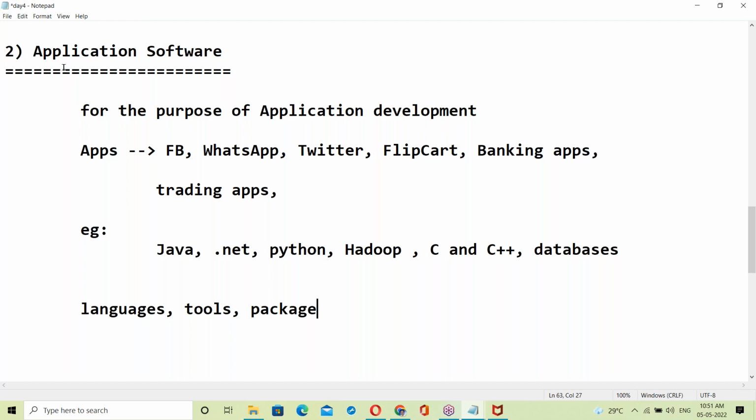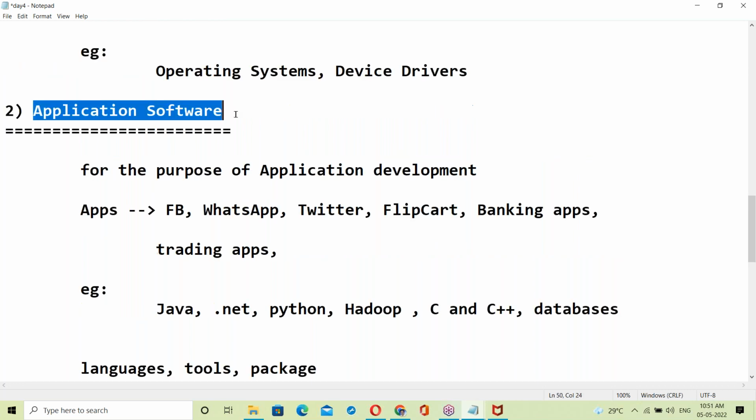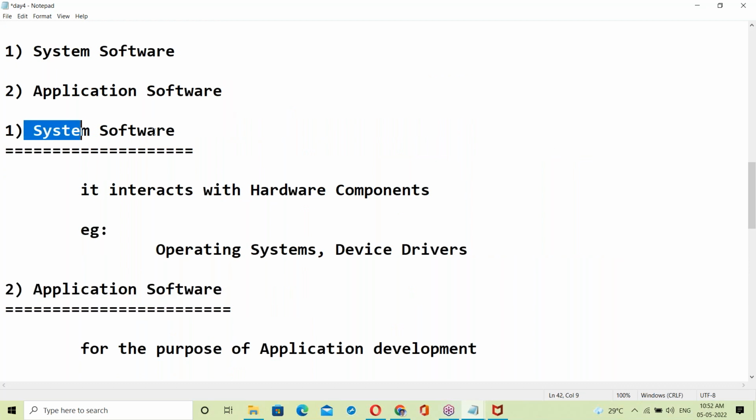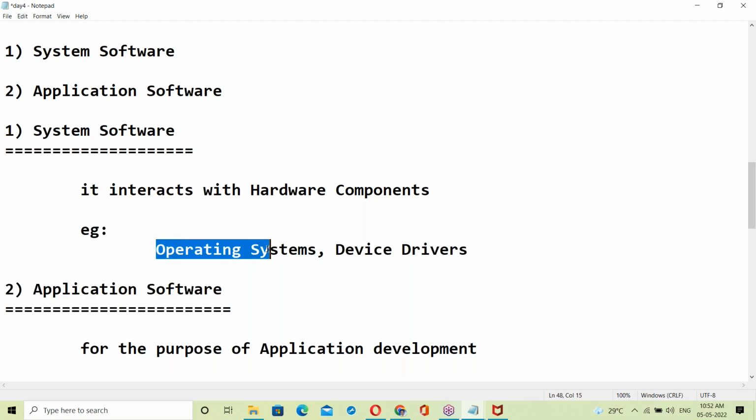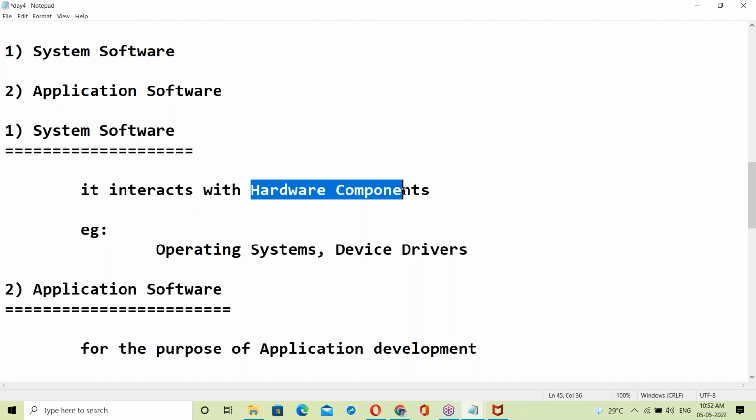Then exactly which is application software? See, there are only two categories: system software and application software. The OS comes under system software. Only the operating system can interact with hardware components; others cannot.